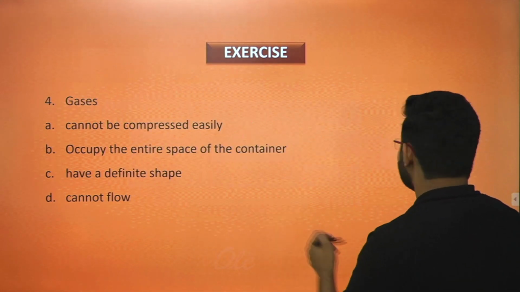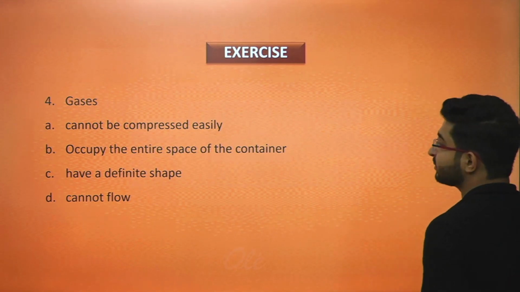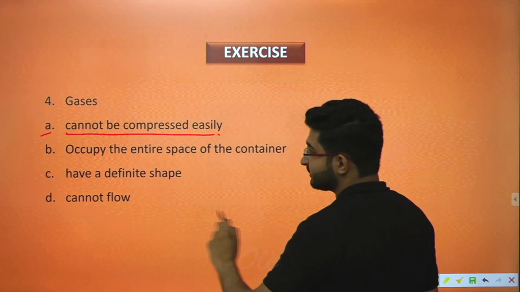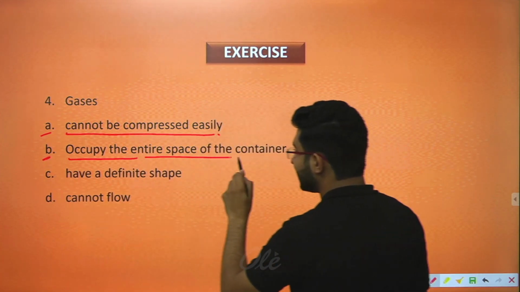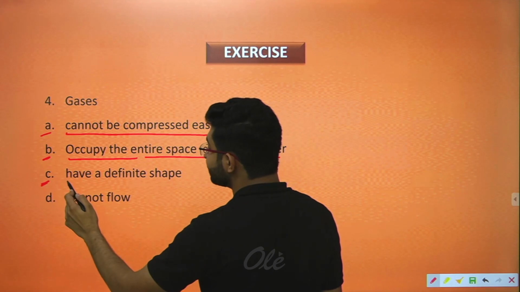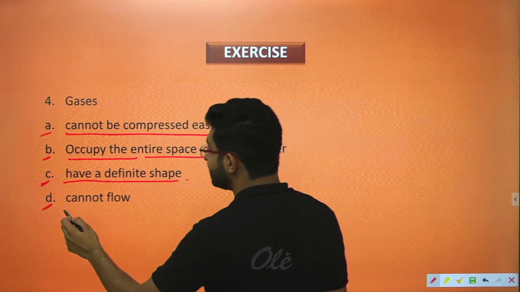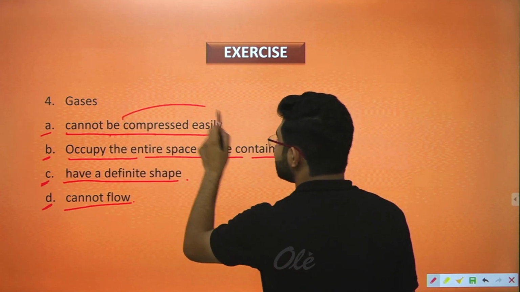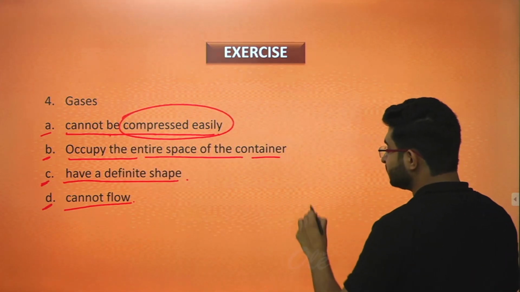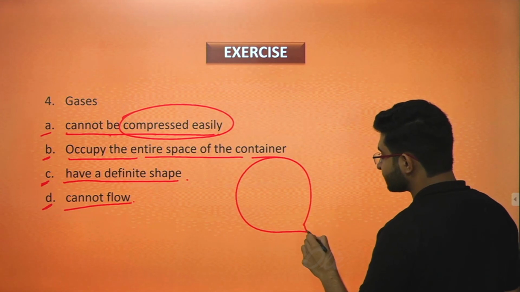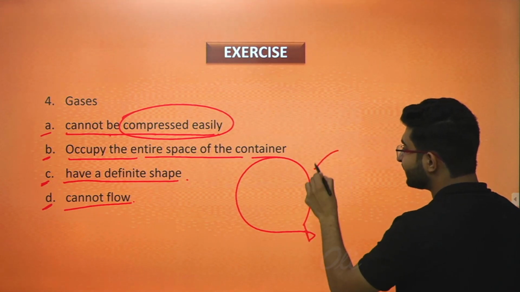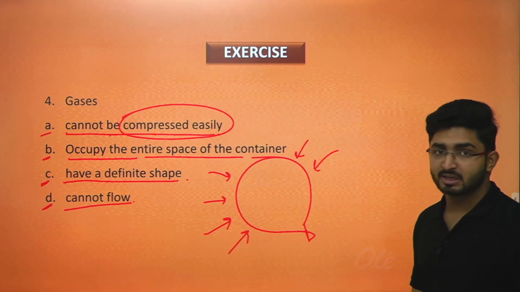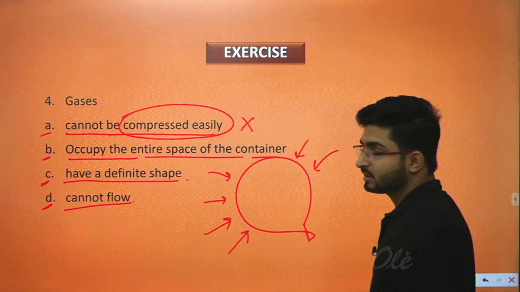Moving ahead, the next one is gases have what? Option number A, cannot be compressed easily. Option number B, occupy the entire space of the container. Option number C, have a definite shape. Option number D, cannot flow. Let's just talk about each and every option. Cannot be compressed easily. If I have a balloon and I have filled the gas in it, can I compress it or not? Yes, obviously it can be compressed easily. So that's why this will not be the right answer.